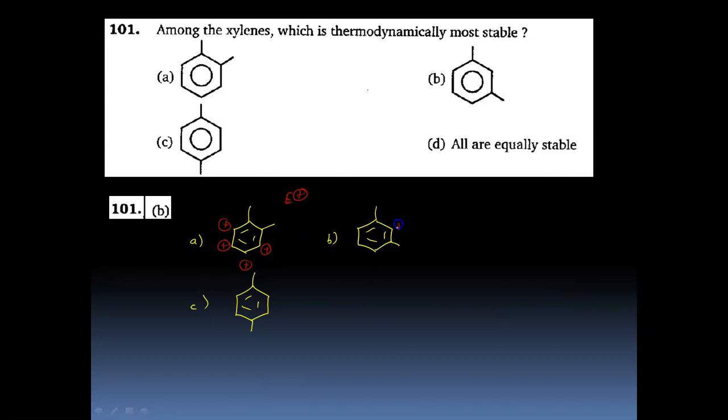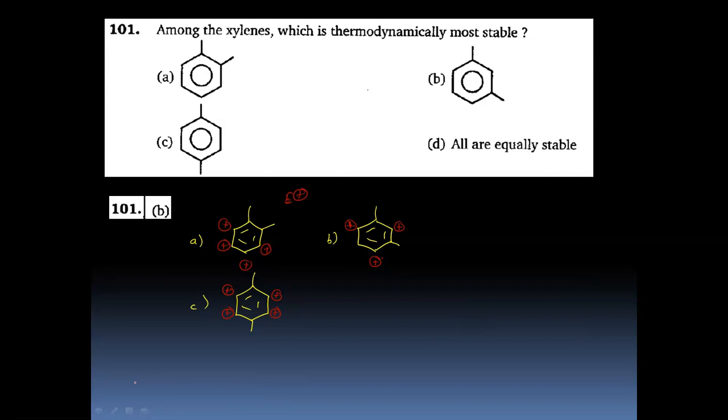Over here, this one, ortho, and if we can see over here, this one and this one, right? Over here we can see these four sites are likely to be attacked by an electrophile because they are ortho to one or the other methyl. Now also we can see this as the substituents which are plus R, right?